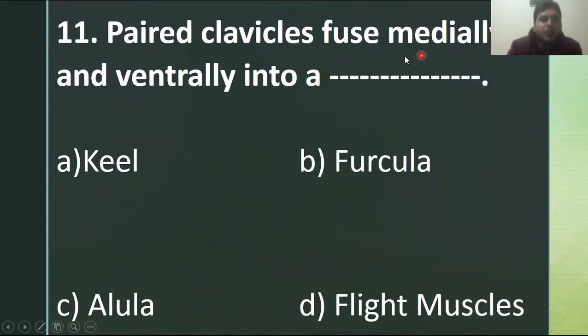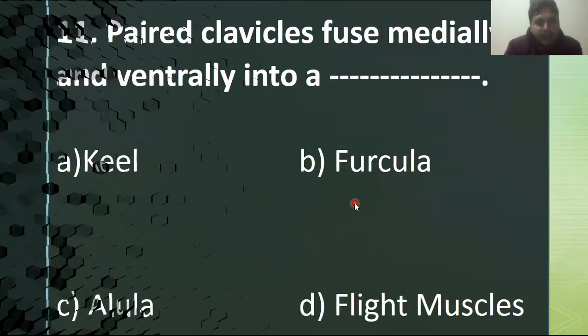The paired clavicles fused medially and ventrally into a what? Not the keel, because the keel is a modified sternum. So this one is the furcula. Alula is not at all, flight muscle not. So the right option is option B. That means the furcula is formed by the paired clavicles that are fused medially and ventrally. So option B, furcula, is the right answer.